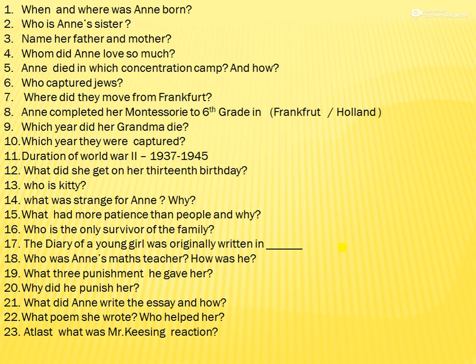Who helped her? Sana, her friend. And at last, what was Mr. Kissing's reaction? Mr. Kissing was really happy, and he never gave any more homework or punishment to Anne, because she studied very well, though she was a bit talkative. So this is all about Anne Frank's lesson, children.